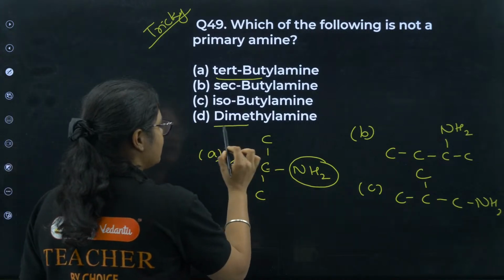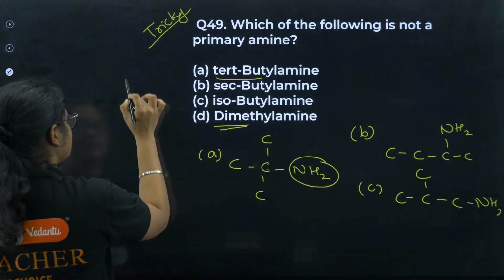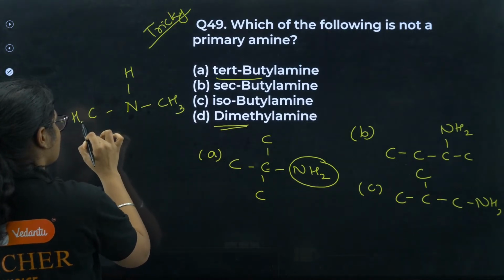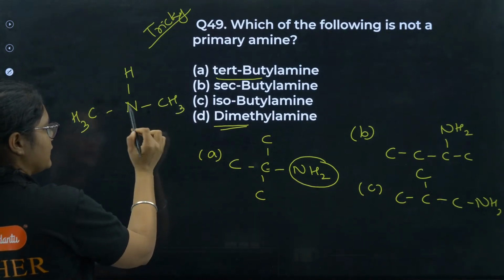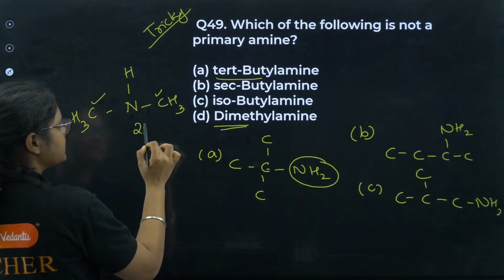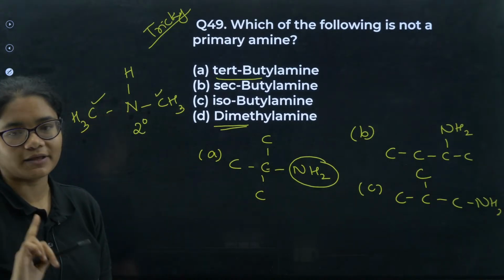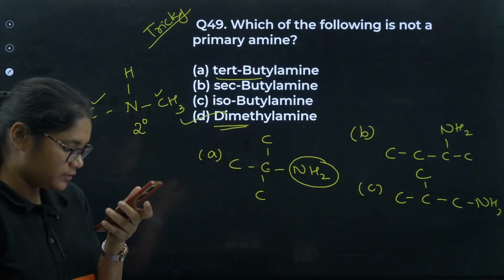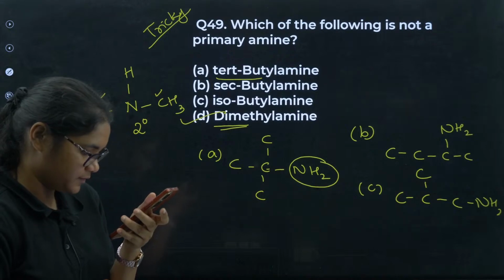Yes, dimethylamine, if you see, dimethylamine is like this, right? So here you see nitrogen is attached to two carbons. So this is a secondary amine. It is not a primary amine. So the correct answer here is option number D. I knew many of you will do this one wrong.